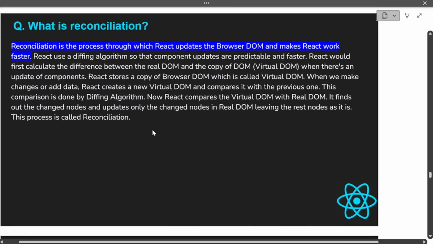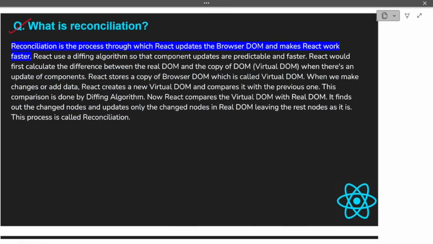What is reconciliation? Again, guys, just remember that this is one of the important interview questions that you will get in React. Mostly what happens is, people understand the concept, but they do not have enough words. So that is why I have taken a long paragraph, so that you can also answer it in this way in your interviews. But as of now, first of all, we will understand what is reconciliation, and then